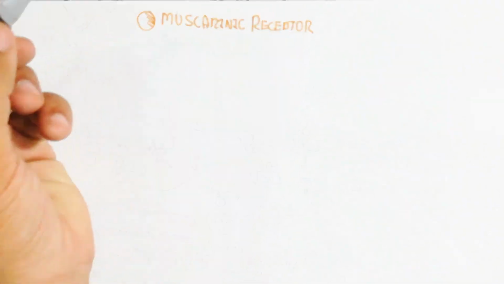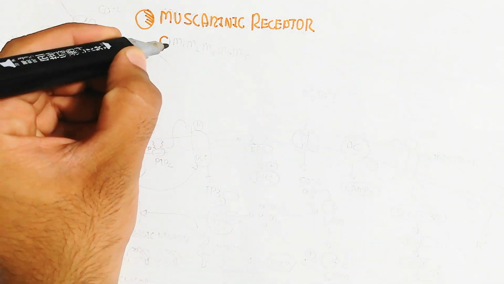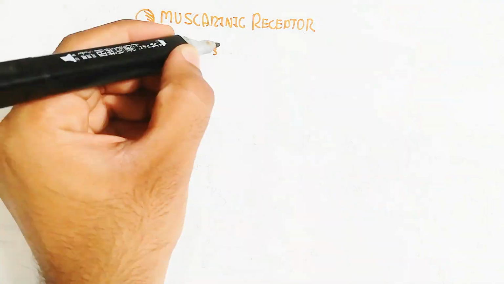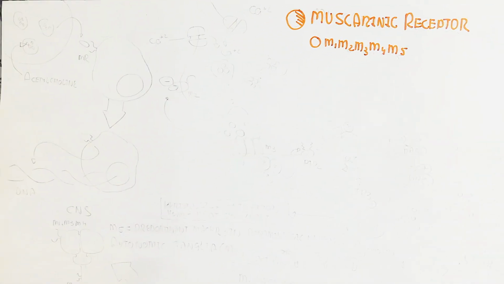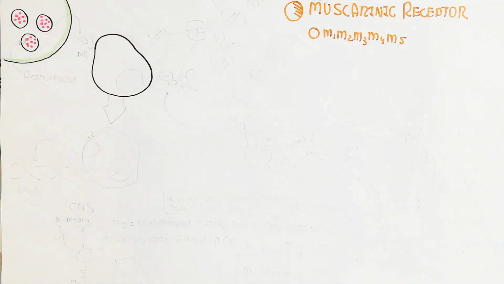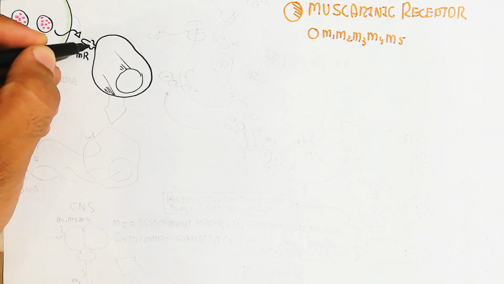In this video, we will understand the muscarinic receptor. Five types of muscarinic receptors, M1 to M5, have been discovered, and these receptors are present in different types of cells in different tissues.